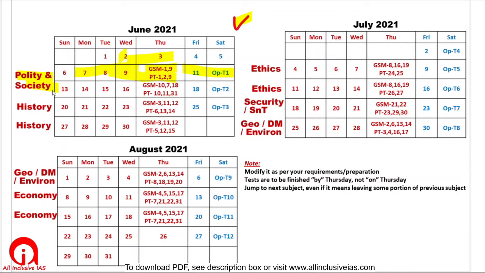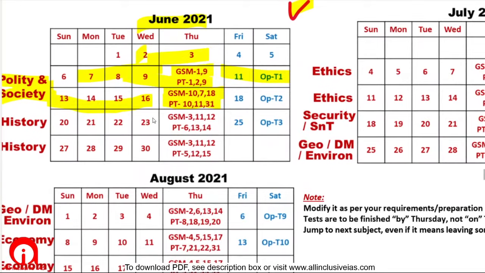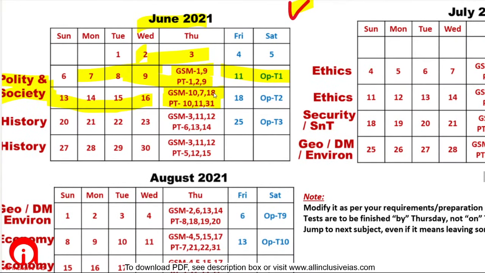Again, you continue studying polity and society, and by 17th of June, you complete more tests. Prelims tests 10, 11, 31 and mains tests 10, 7 and 18. So in this way, by 17th of June, my friend would have completed his polity and society, both the prelims tests and the mains tests. Basics you already know. When you know the basics, you can jump to your test series. So he will be jumping to the test series, and this way his syllabus will get completed.